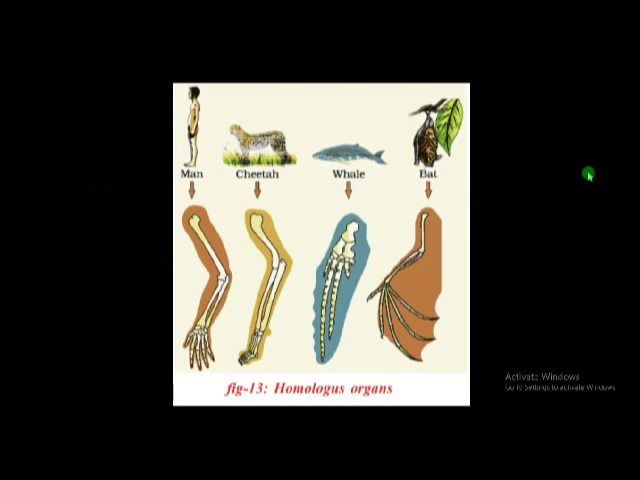Here, all these are homologous organs. Homologous organs means the internal structure is similar, but their function is different. Here it is man's hand, cheetah's forelimbs, whale's fins, and this is a bat's wing. All these have the same internal structure, but the functions of these organs are different. This type of organs are called homologous organs, and this type of evolution is called divergent evolution.